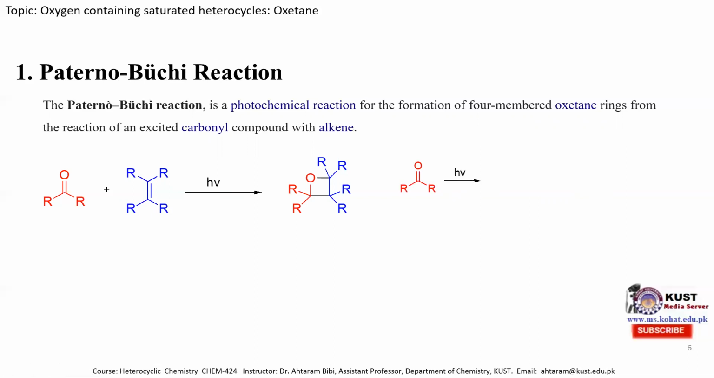The mechanism is mentioned over here. In this case, first the carbonyl group absorbs a photon and goes to an excited state. So this is the excited state, in which the carbon becomes a radical and oxygen also becomes a radical, and then it combines with the alkene molecule. The excited carbonyl compound reacts with the alkene, producing a radical here. When this reacts, we obtain a radical here also. So these two radicals combine and produce the oxetane molecule.